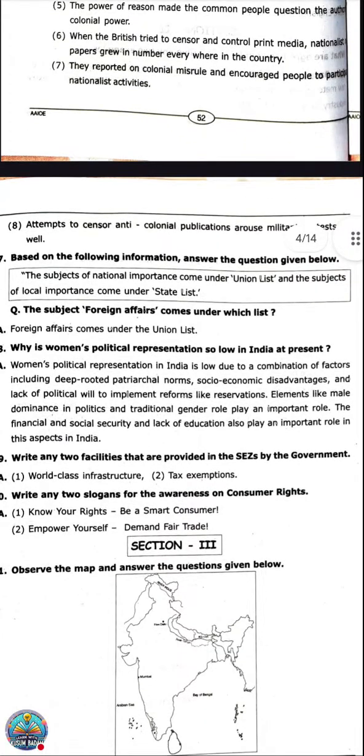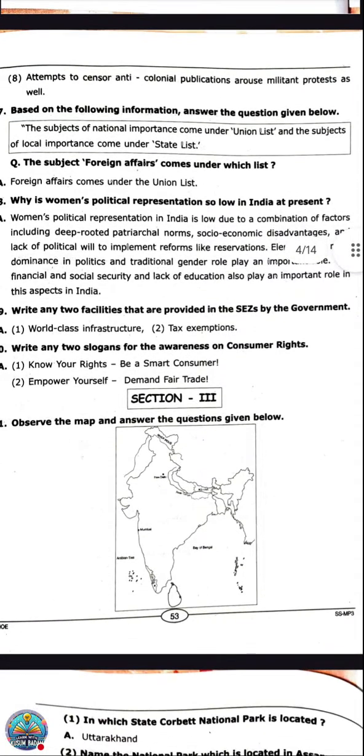Now the 8th point: attempts to censor anti-colonial publications aroused militant protest as well. So here there was a huge protest, a militant protest also. The things which were censored were anti-colonial. Everything that was printed was against the Britishers.